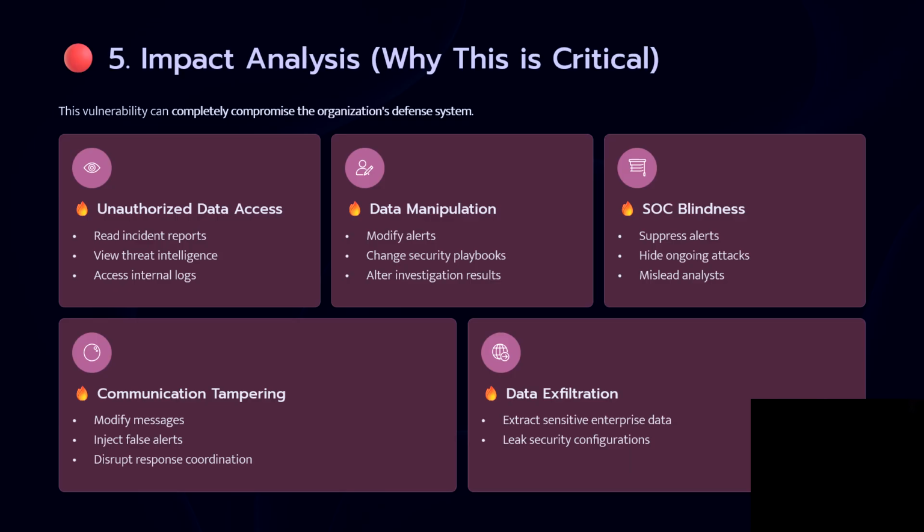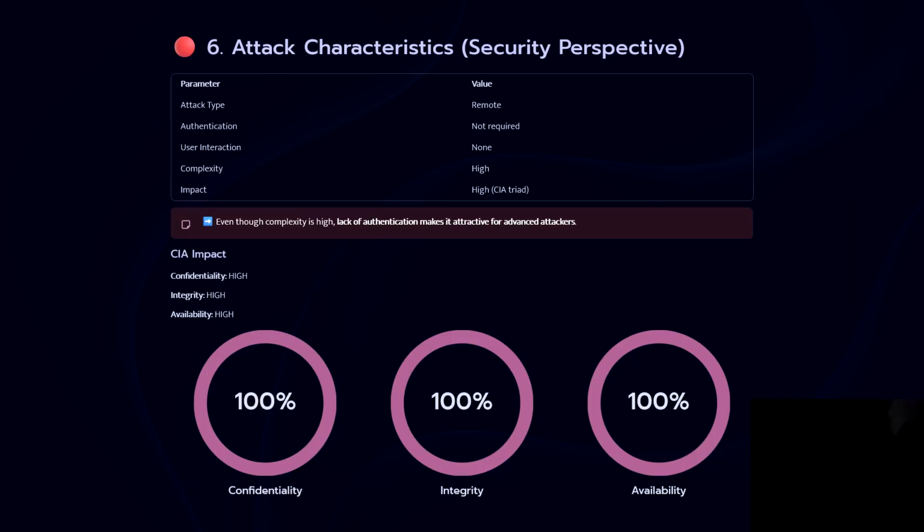Data manipulation modifies alerts, changes security playbooks, and alters investigation results. Coming to communication tampering, it modifies messages, injects false alerts, and disrupts response coordination. Along with that, the last is data exfiltration, because it extracts sensitive enterprise data and leaks security configuration.